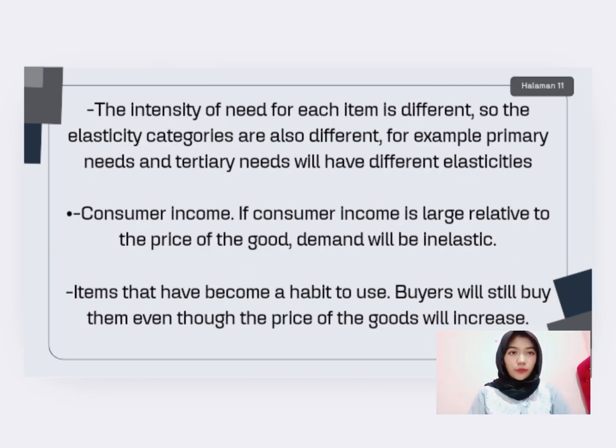The intensity of need for each item is different, so the elasticity categories are also different. For example, primary needs and tertiary needs will have different elasticity. Consumer income. If consumer income is large relative to the price of the good, demand will be inelastic. Items that have become a habit to use, buyers will still buy them even though the price